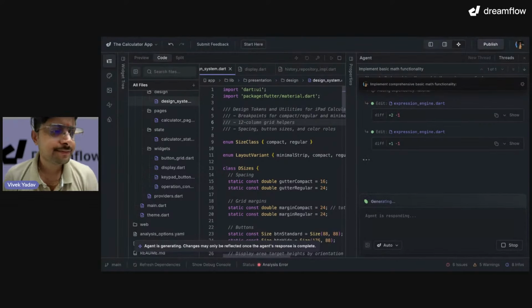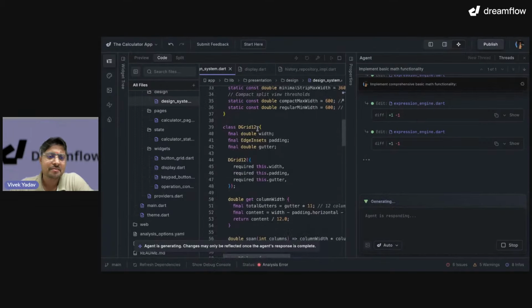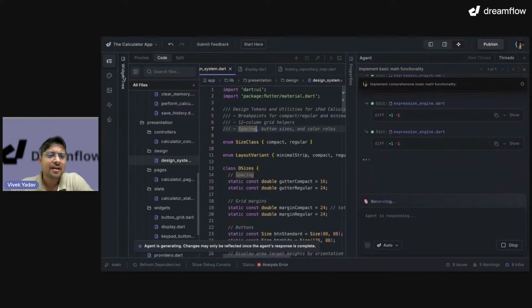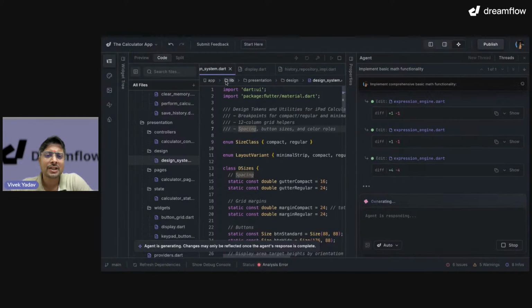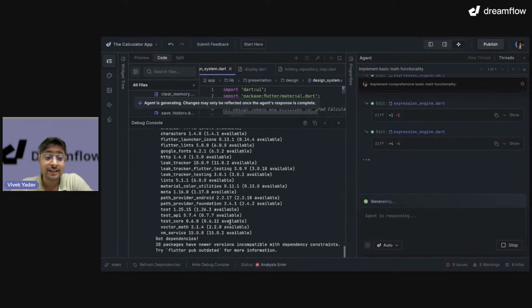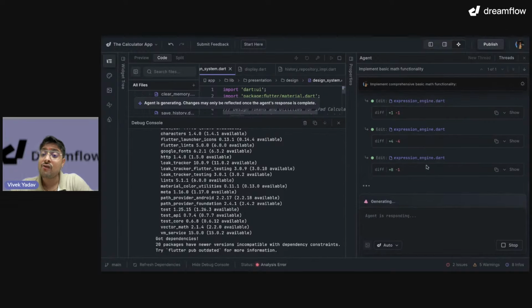You know what? While our agent is working, what else can we do? Here we can go ahead and look at the code, make changes in the code, look at the widget tree if our application is running, inspect something, do the debugging while our agent is working. Okay, what else can we do?